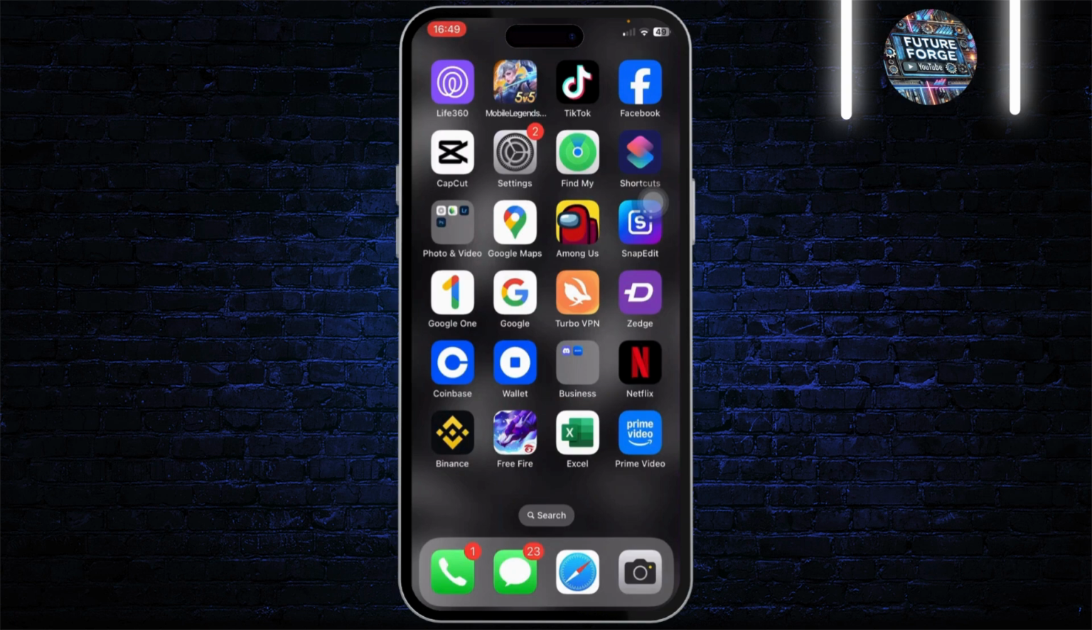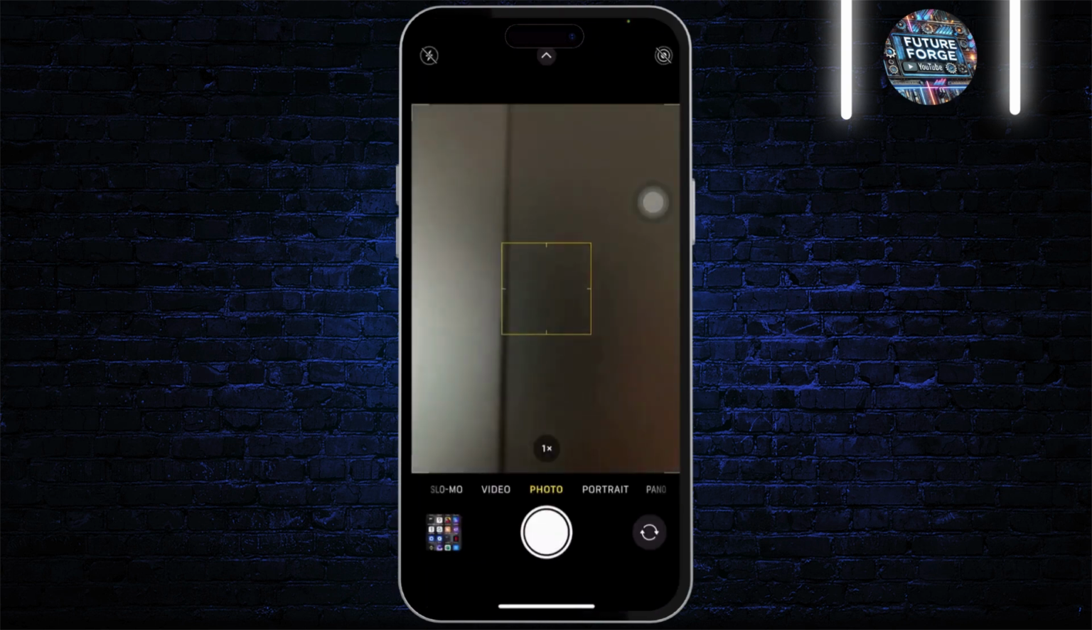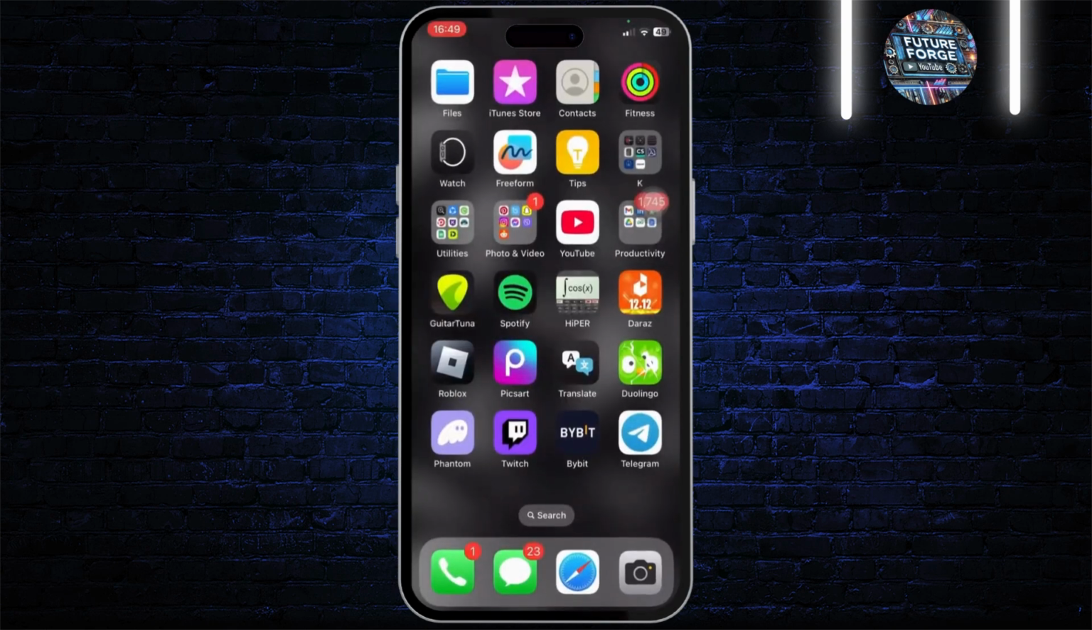Now let's get started. First, what you can do is you can simply enable the live camera option. So you can head over to your camera, and after you're on your camera, you will see on the top right corner the live option. If you turn on the live option, the camera shutter click sound should not be there, and you can turn it on and turn it off.